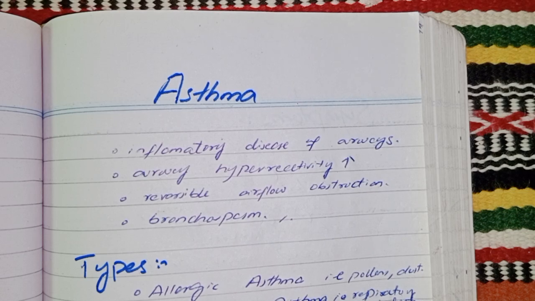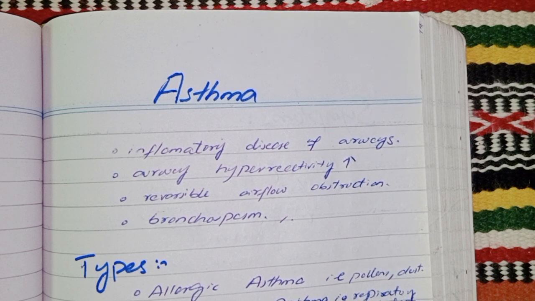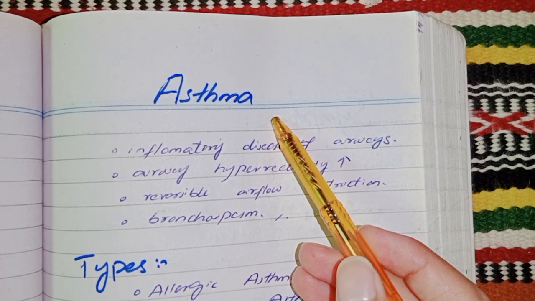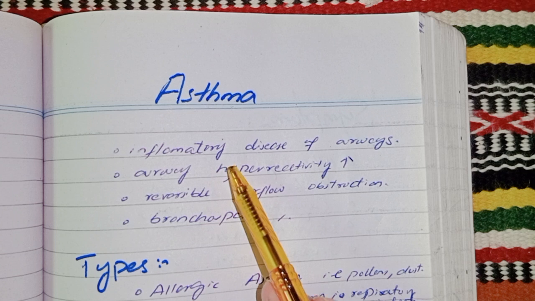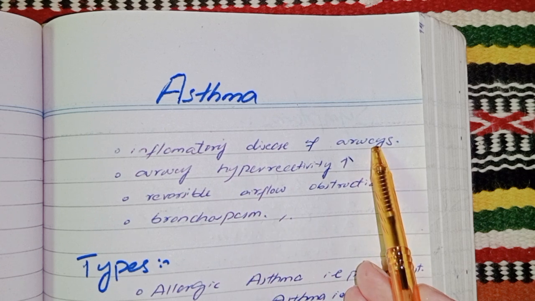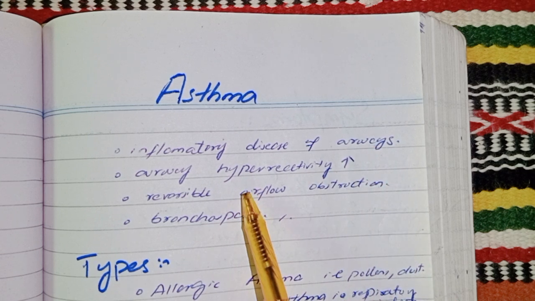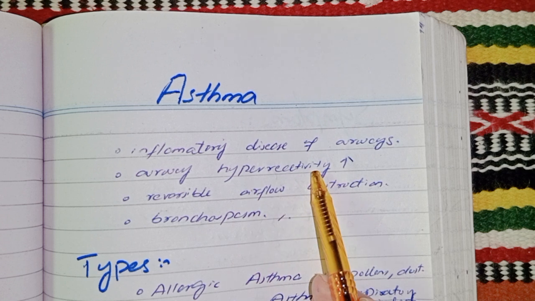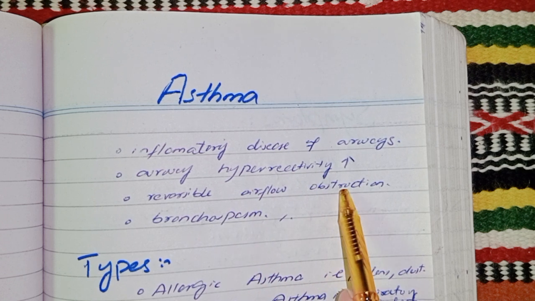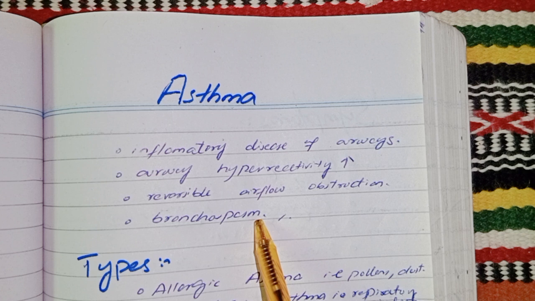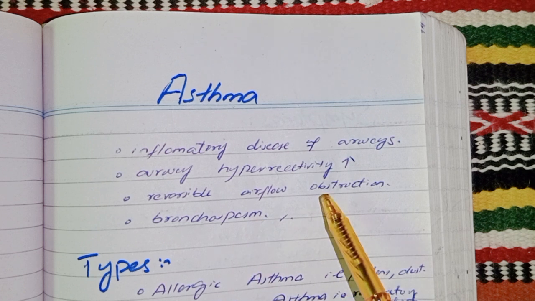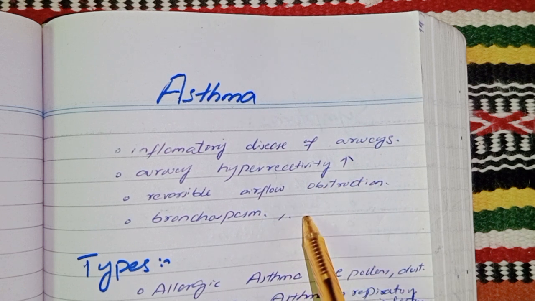Today our topic of discussion is asthma. Let's start. Our first question is, what is asthma? Asthma is a chronic inflammatory disease of the airways and is characterized by increased airway hyperreactivity, reversible airflow obstruction, and bronchospasm. It leads to difficulty in breathing due to inflammation and constriction of the airways.